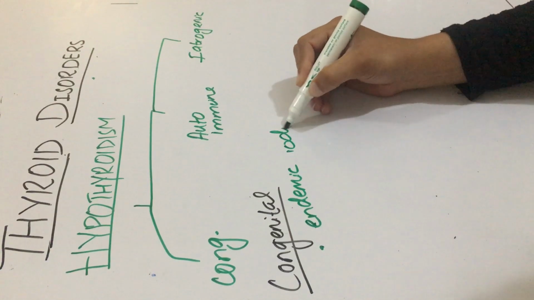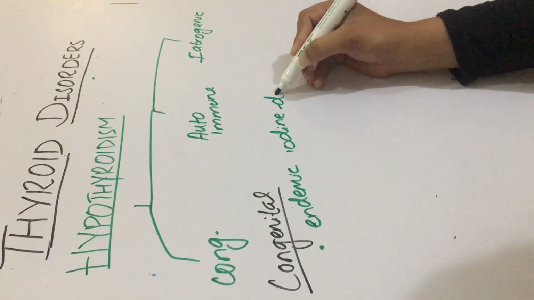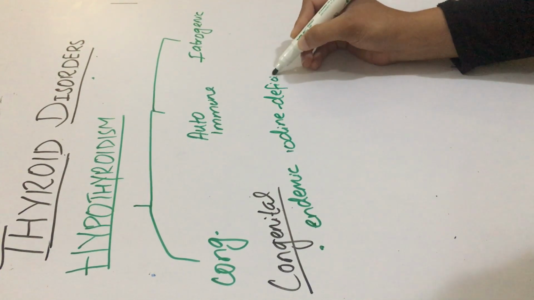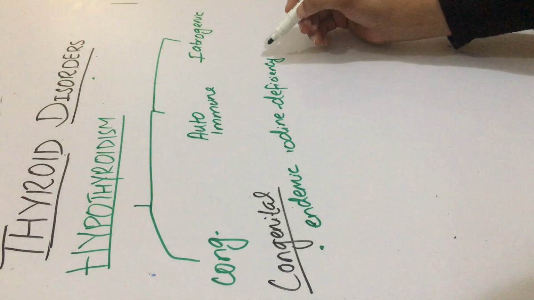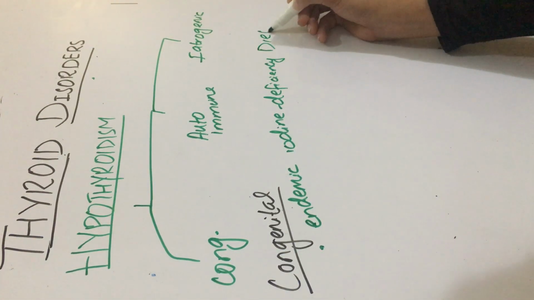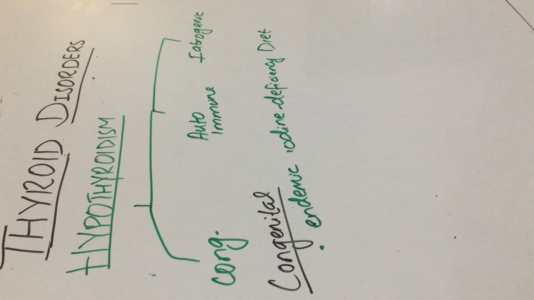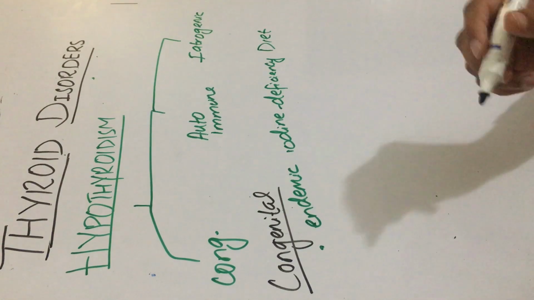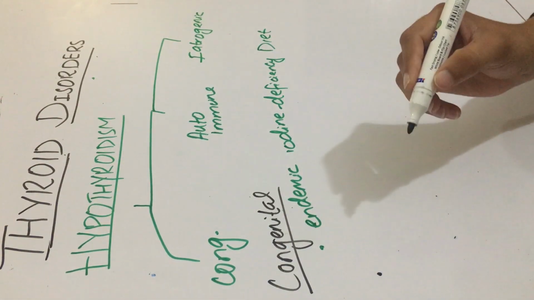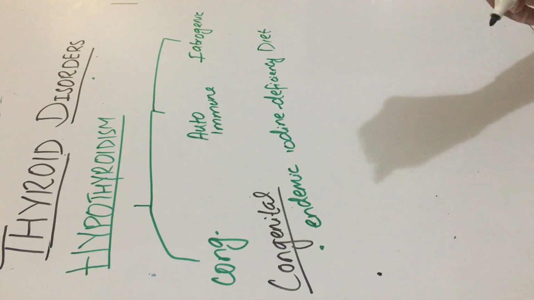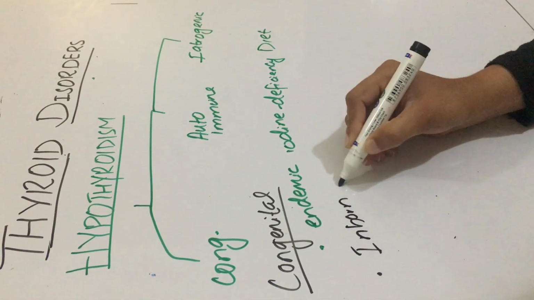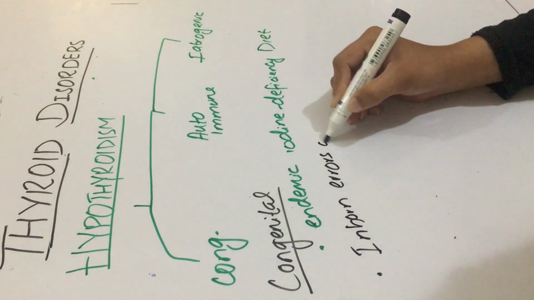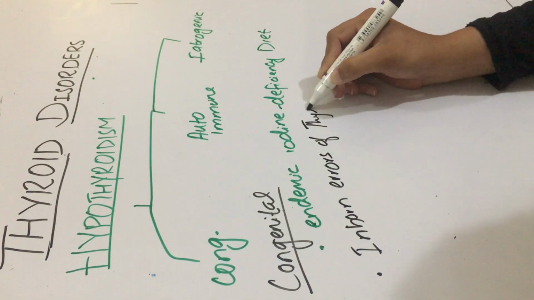So congenital hypothyroidism is usually common in hilly areas where the diet is deficient in iodine. The other causes of congenital hypothyroidism could be inborn errors of thyroid metabolism.